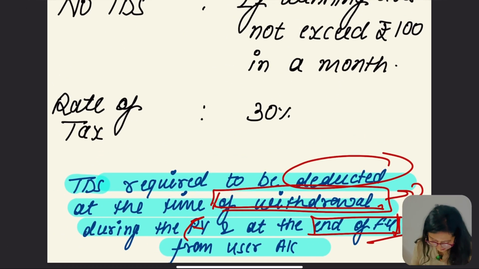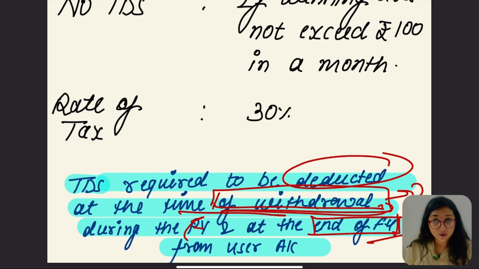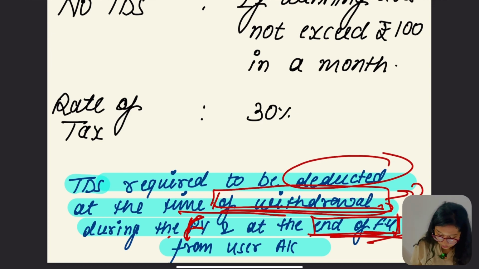Let me read again what I have written: TDS required to be deducted at the time of withdrawal. Now we know how to compute the withdrawal, in case of first withdrawal and subsequent withdrawal, during the financial year, and at the end of financial year from the user. We also know how to compute the net winning at the end of financial year of the user account.